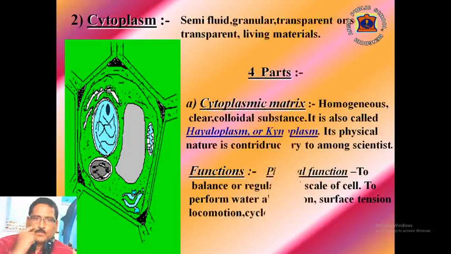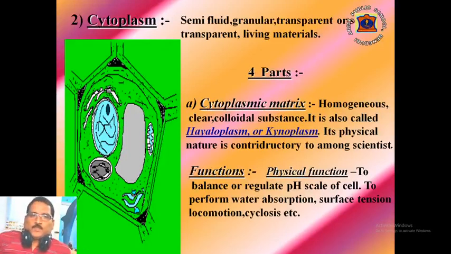The next part of the cell is cytoplasm. Inside the cell membrane, excluding the nucleus, the semi-fluid, granular, transparent or semi-transparent living material is called cytoplasm. On the basis of different components, cytoplasm has been divided into 4 parts. The first part is the cytoplasmic matrix. Excluding the cell organelles and ergastic substance, the homogeneous, clear, colloidal substance of cytoplasm is called the cytoplasmic matrix. It is also called hyaloplasm or kinoplasm.